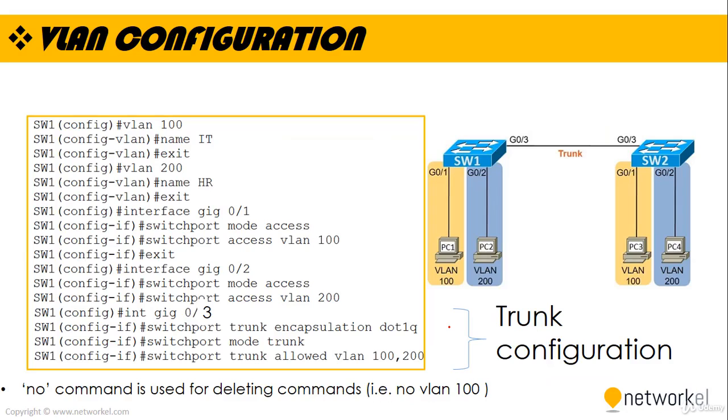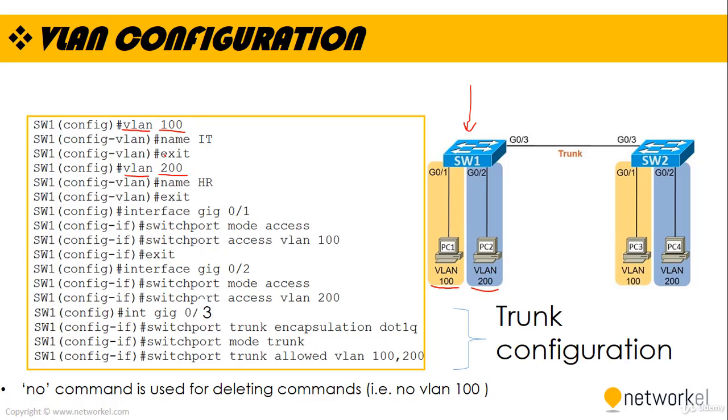Let's take a look at the VLAN configuration now. To configure a VLAN, that's pretty straightforward. In configuration mode, we type vlan and define a VLAN number. Here on switch 1, as you can see, we are using two VLANs, VLAN 100 and VLAN 200. And by typing vlan and the VLAN number, we get into the config-vlan mode.